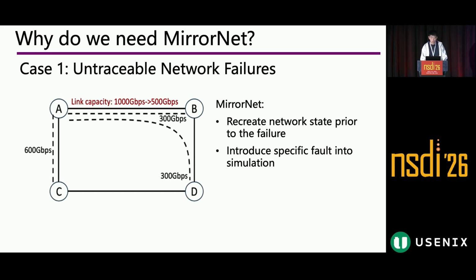So this makes it unable to handle the AB and ABD tunnel total bandwidth. So the TE control system will attempt to redistribute some of the tunnel traffic from the AB link to the alternative route, but because the spare bandwidth on other links was insufficient, it will lead to a continued packet loss of 100 gigabits per second on the AB link.